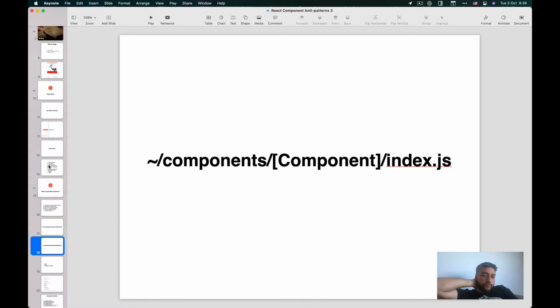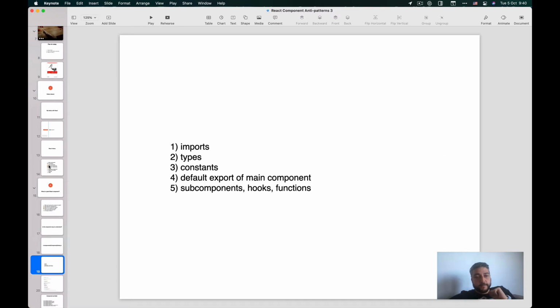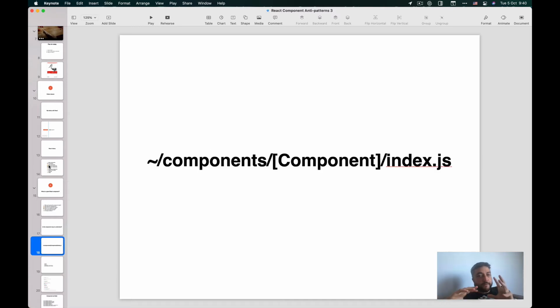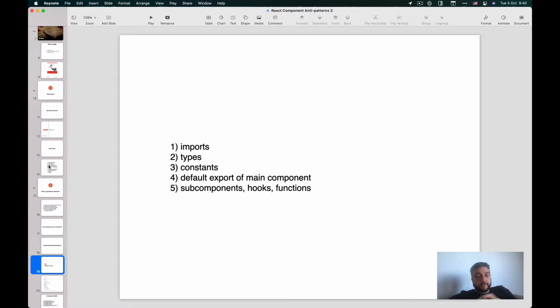So the way I usually put my components is I don't split them into higher order components, functional, class. I just put my components in a folder called components, and usually those are my reusable components, where I use the pattern of component as a folder, where I have the component name and the index file is the entry point of this component. Everything in this entry file is the public part of this component. And the way I'm structuring my components always follows these 5 steps.